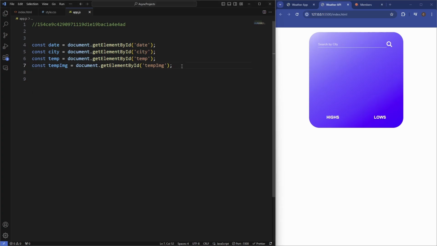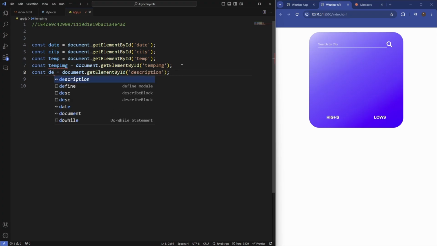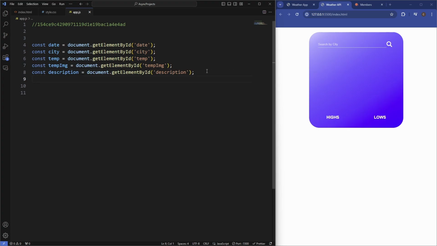Then we want to target the description. And then just a couple more, so the temp max and the temp min.